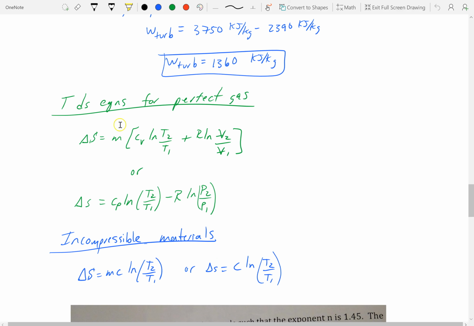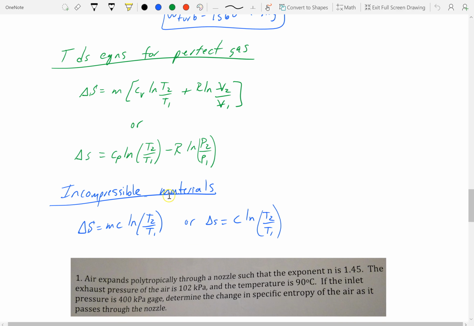We also have TdS equations for perfect gas. So delta S for perfect gas. We also have incompressible materials. I think that should have been fluids.